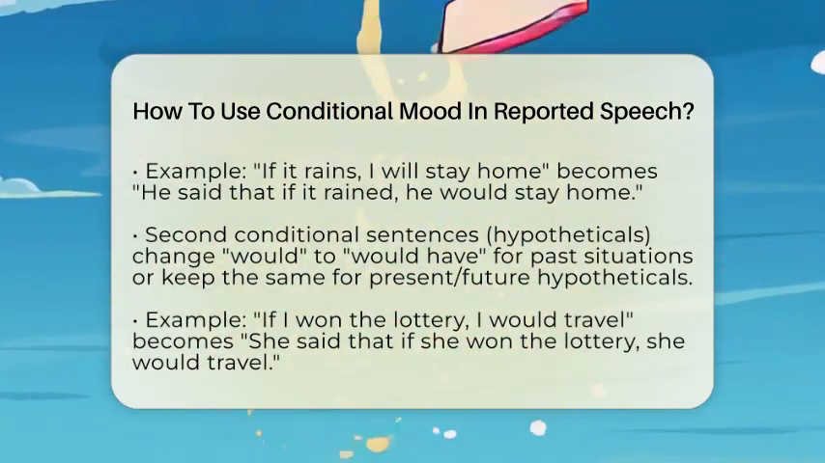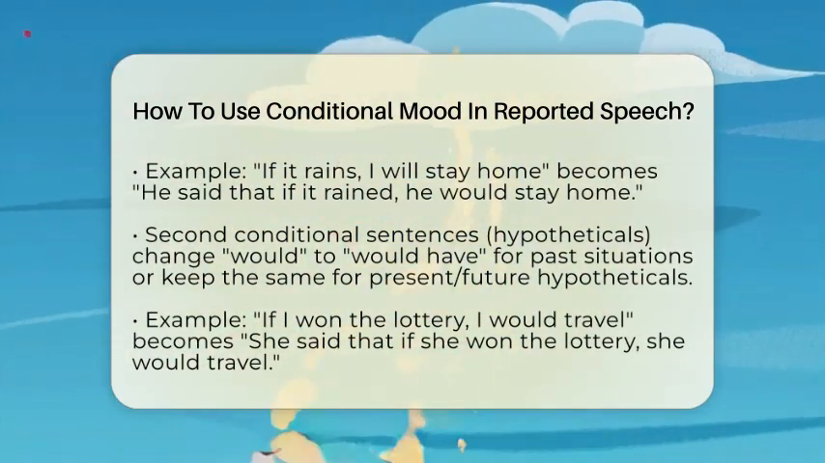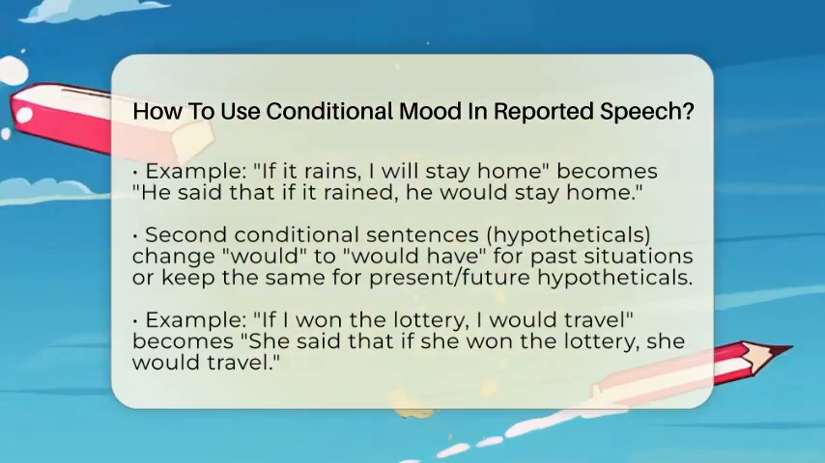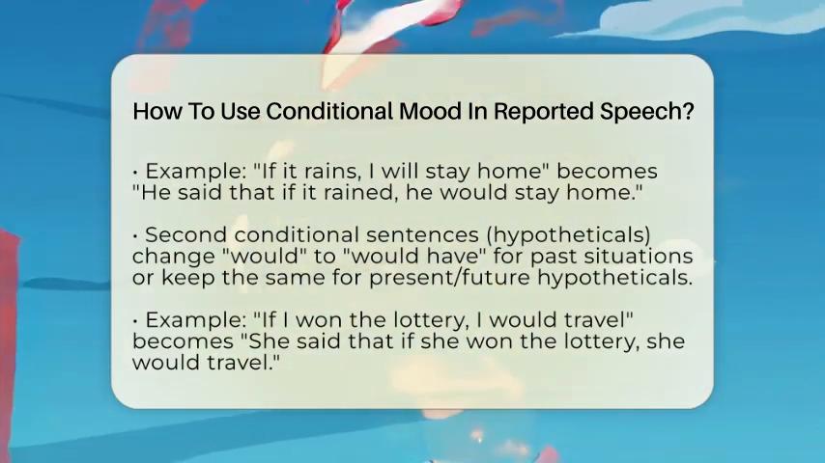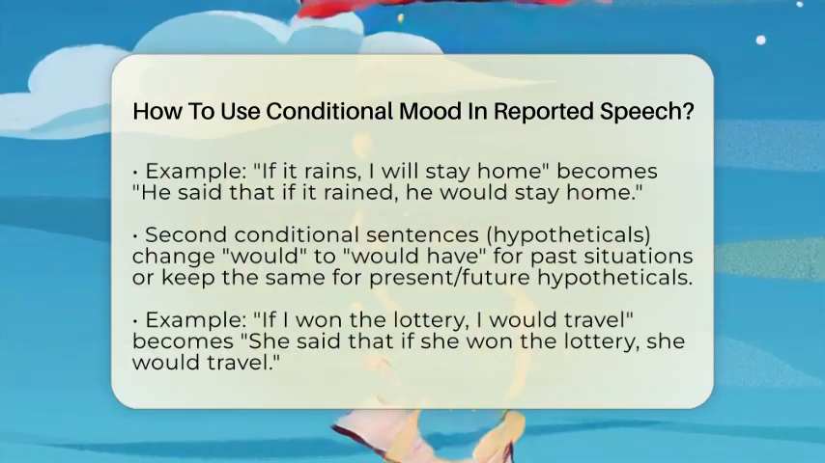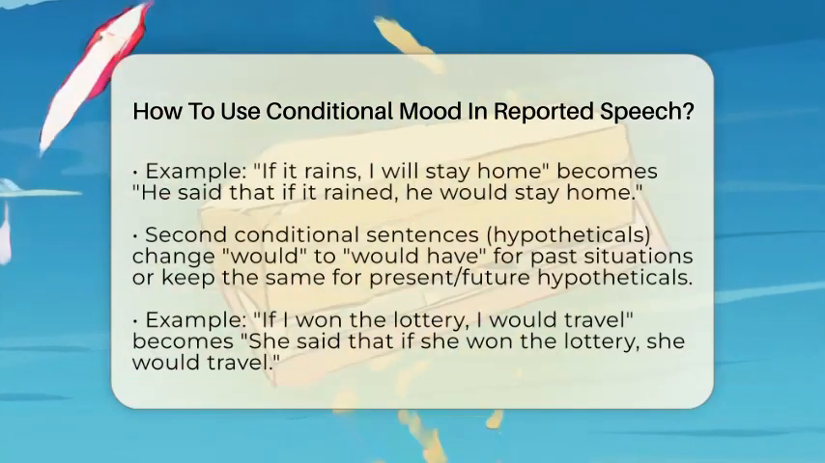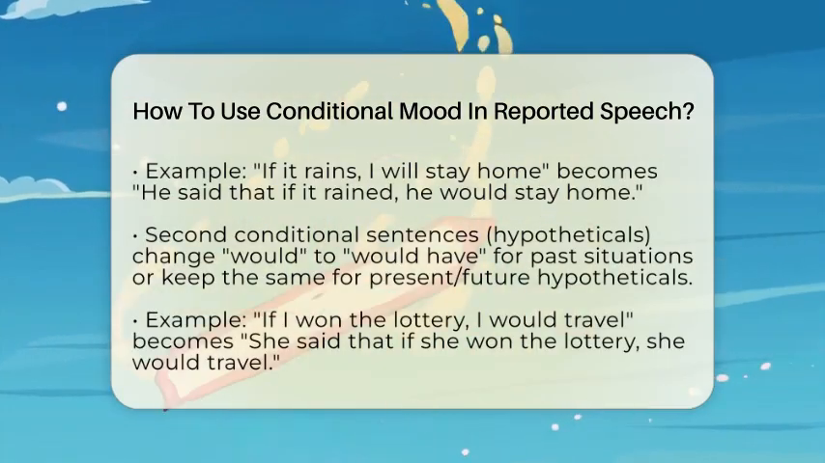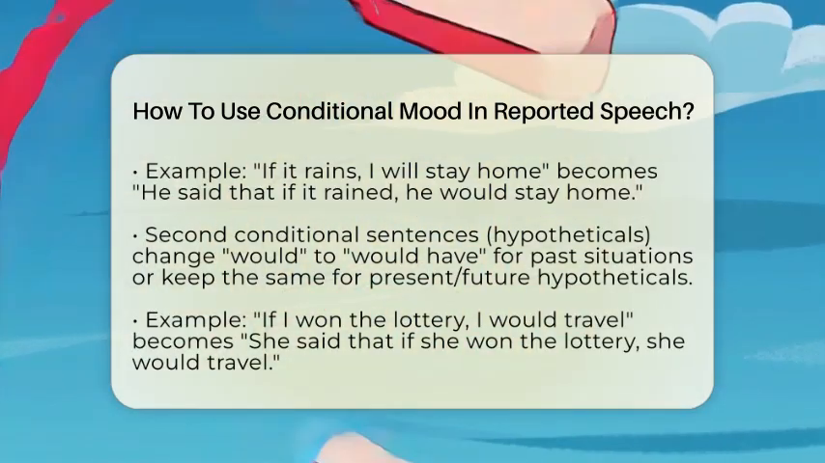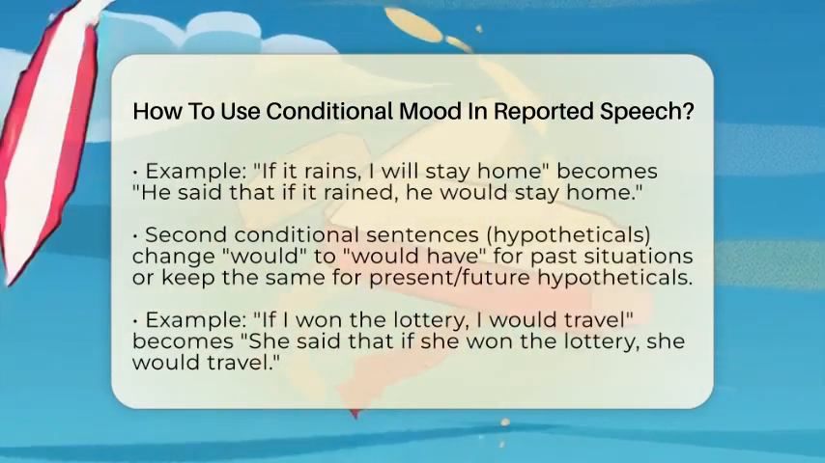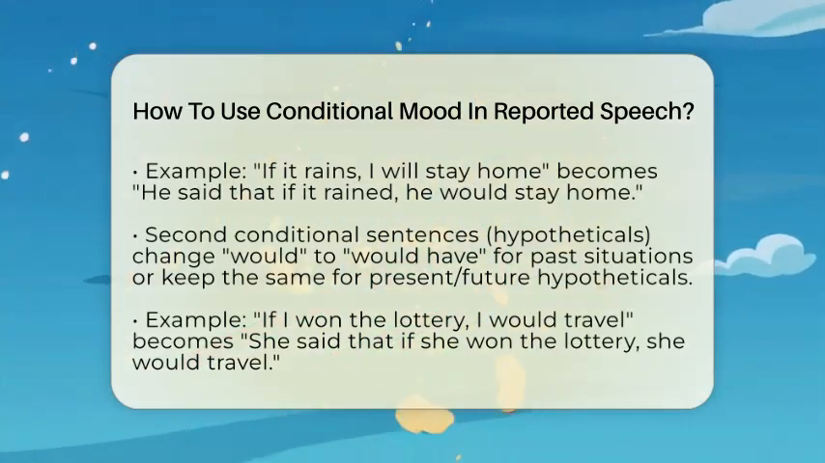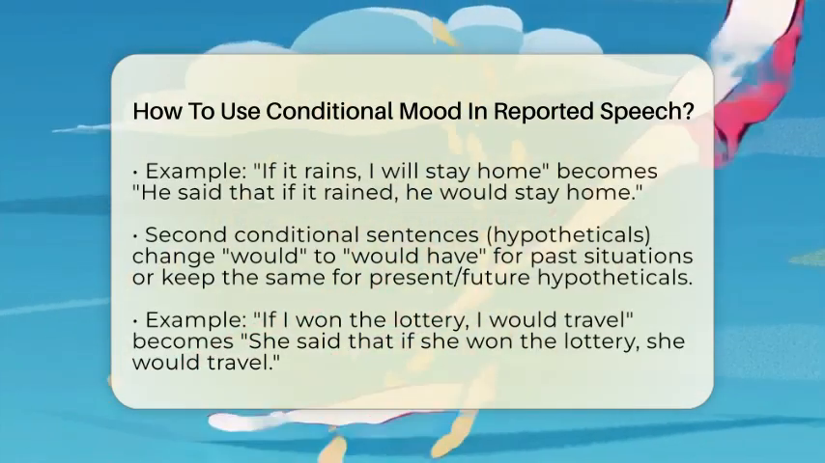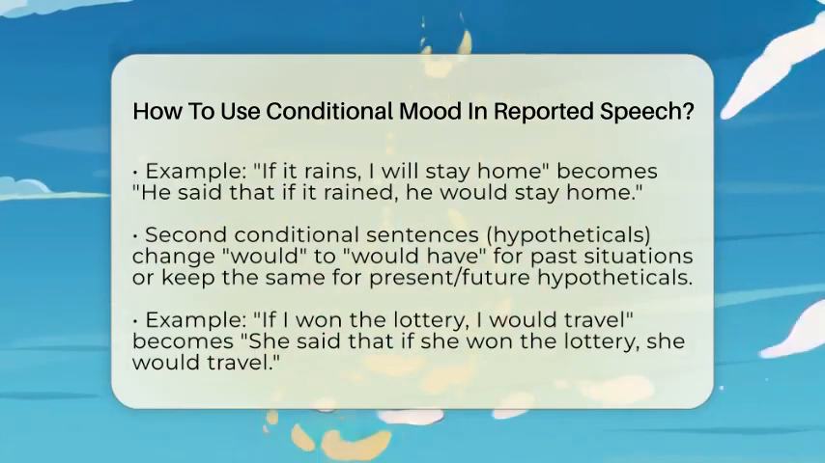Next, if the original sentence is a second conditional, which talks about unreal or hypothetical situations, like if I won the lottery, I would travel. You change would travel to would have traveled if you're reporting past speech. But if it's about present or future hypotheticals, you change will to would and won to won in the past tense. For example, she said that if she won the lottery, she would travel. The key is changing the verb forms to match the conditional type.